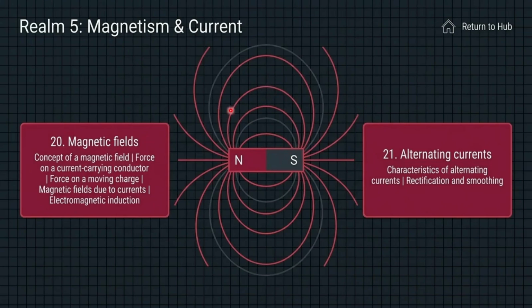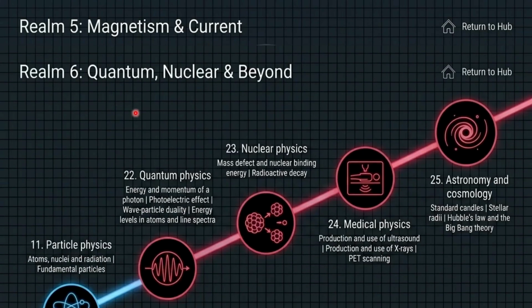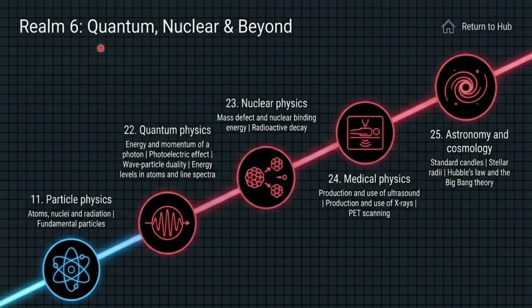Now we go on to Realm 6, the last one. Realm 6 or zone 6 is a kind of advanced level, I can say. It is quantum, nuclear, and beyond. In this, we have only one topic in AS level, which is particle physics. We learn about atoms, nuclei, what is radiation, and fundamental particles. This is basically the foundation stage of particle physics. The rest of the four are in A level.